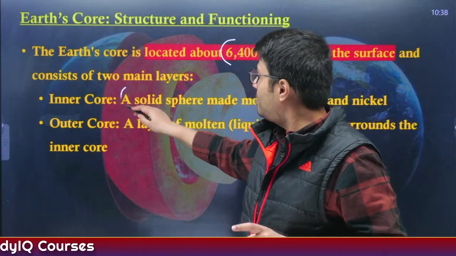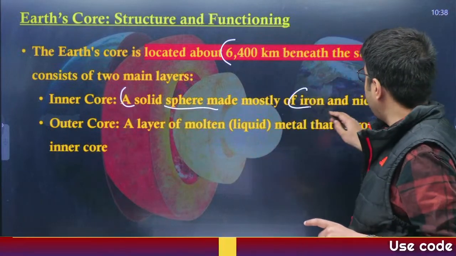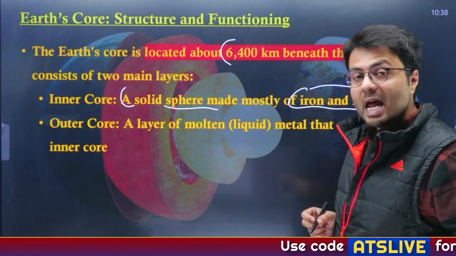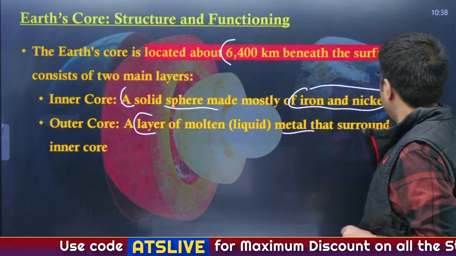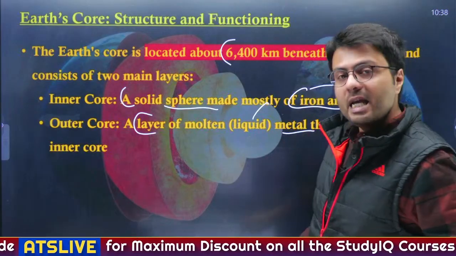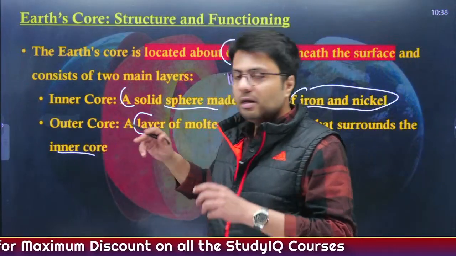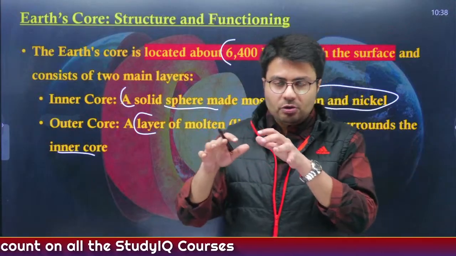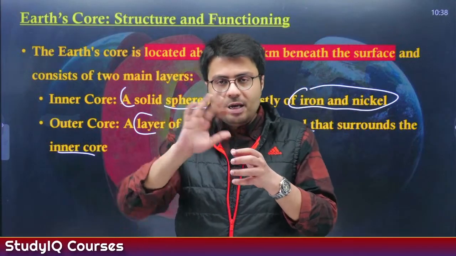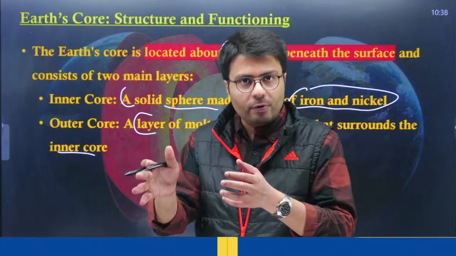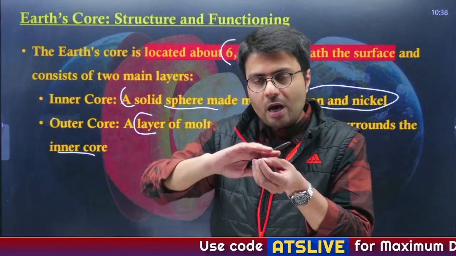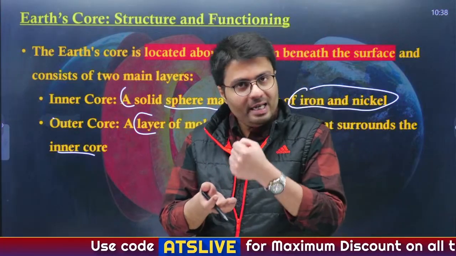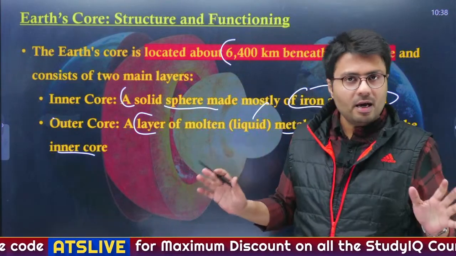First is the inner core, which is a solid sphere made up mostly of elements known as iron and nickel, whereas the outer core is a layer of molten liquid metal that surrounds the inner core, right? Now the shape of the solid inner core determines how the liquid outer core flows over it, and that is determined by the Earth, right?